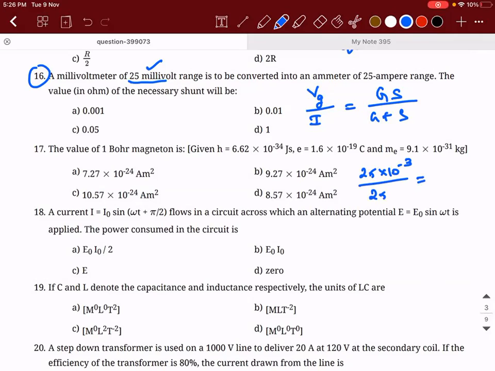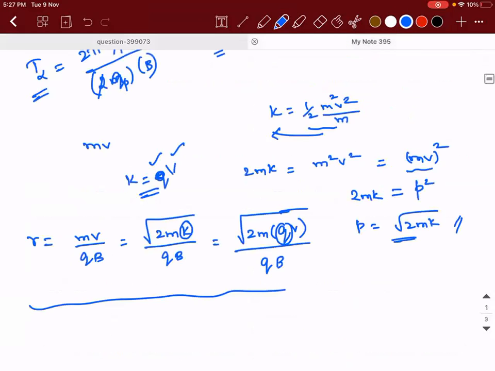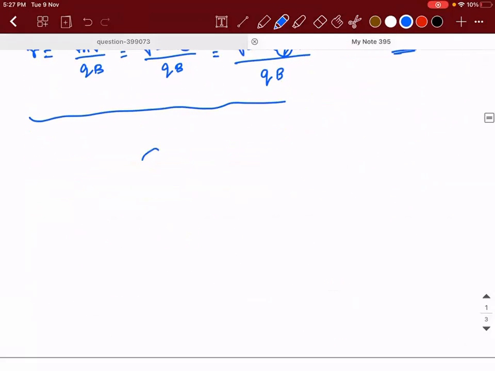Sir, how can we take voltmeter as galvanometer? Because this is what is converted. To the millivoltmeter only, you are connecting the shunt resistance and converting it to an ammeter. Correct? So that is why it is a galvanometer. You have a device in your hand, whatever that device is. That device has a pointer, so they don't have a galvanometer in their hand at that point. So instead of galvanometer, they use millivoltmeter.